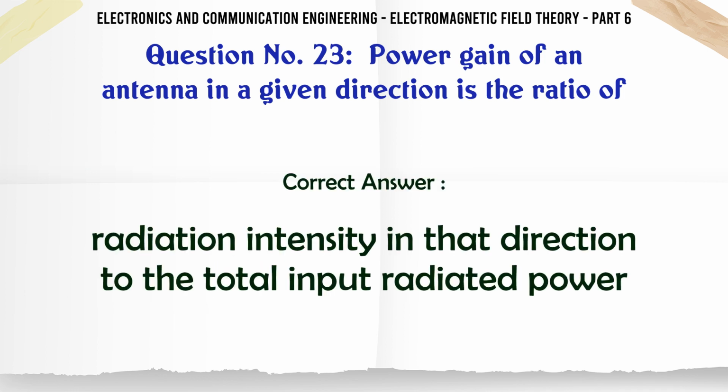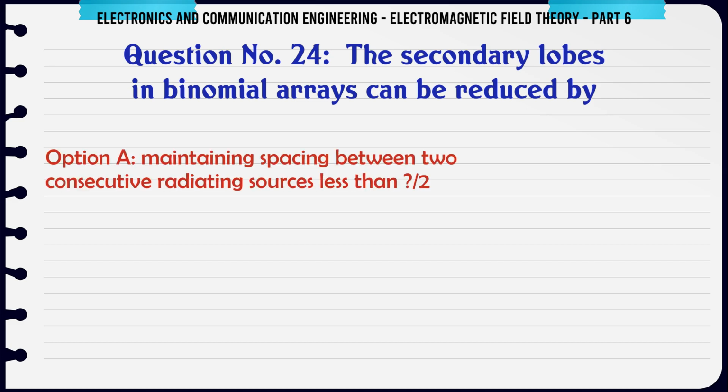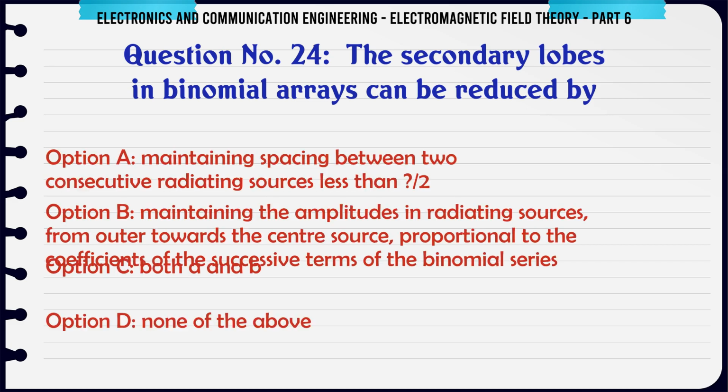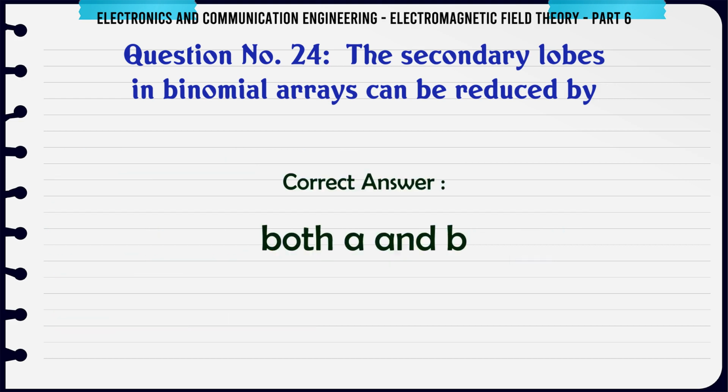The correct answer is radiation intensity in that direction to the total input radiated power. The secondary lobes in binomial arrays can be reduced by A, maintaining spacing between two consecutive radiating sources less than λ/2, B, maintaining the amplitudes in radiating sources from outer towards the center source proportional to the coefficients of the successive terms of the binomial series, C, both A and B, D, none of the above. The correct answer is both A and B.